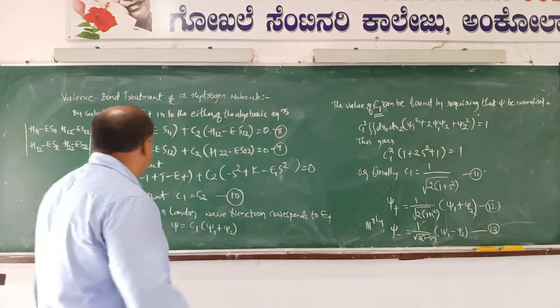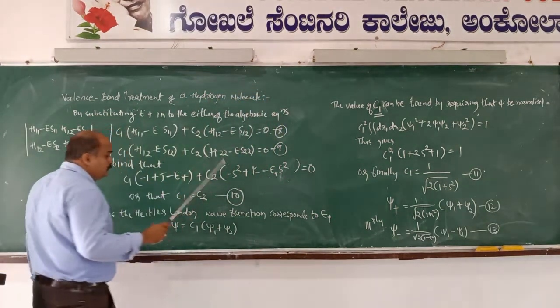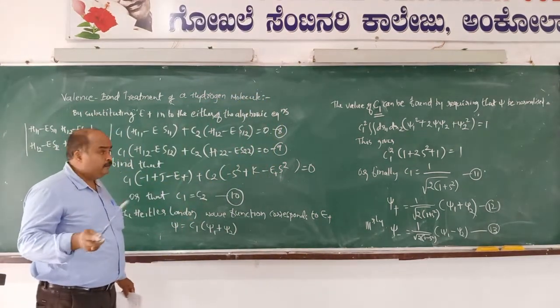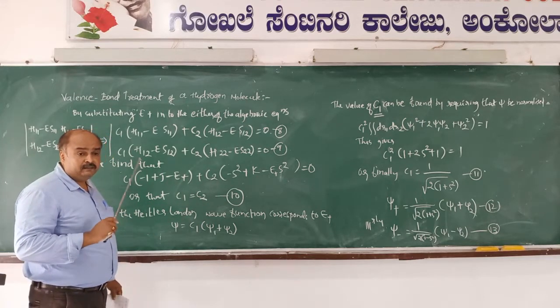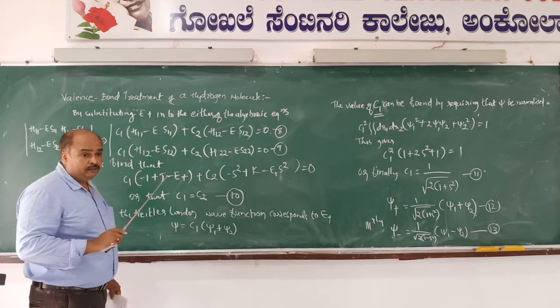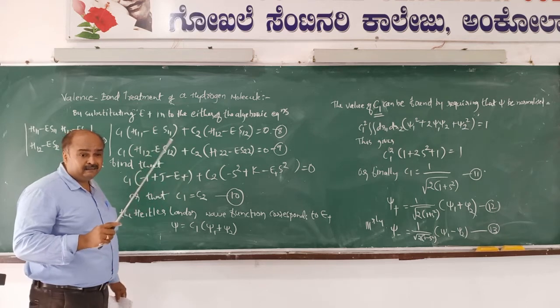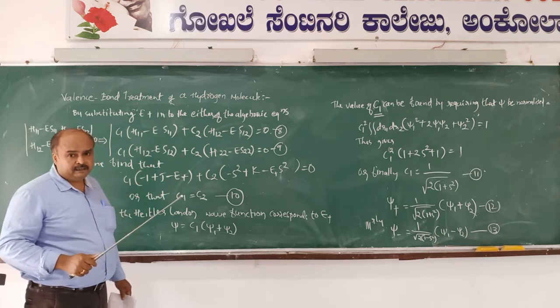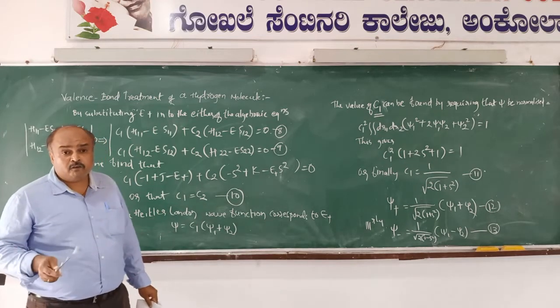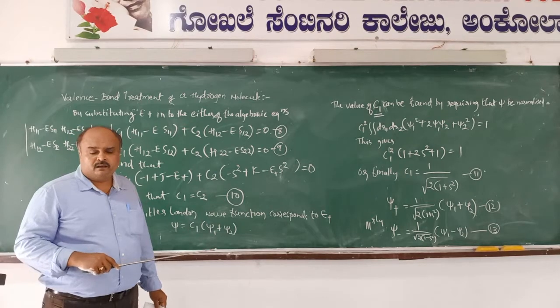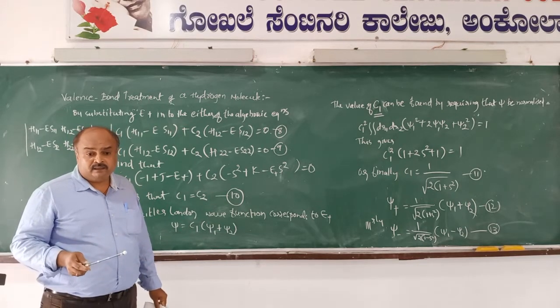Here, just see first. Firstly, we have to recall the secular equations which are associated with the trial functions, as we discussed in the earlier presentations. Trial function means a linear combination of psi1 and psi2, isn't it?